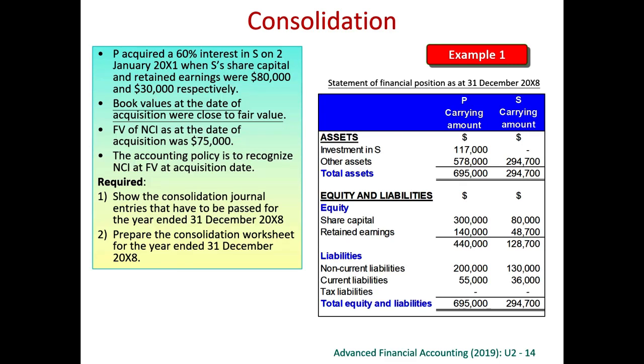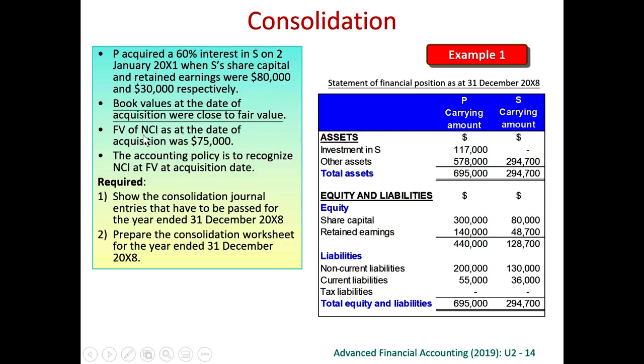If there is no other equity item, net assets minus liability is always equal to equity. Therefore, the book value of the net asset on that day is also 110,000. We have been told that the book value at the day of acquisition will close to fair value. Therefore, for this example, there's no fair value adjustment, no need to revalue the assets because the book value is the same as the fair value at the day of acquisition.